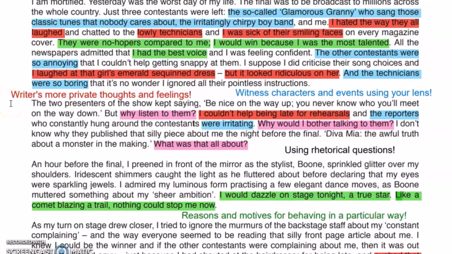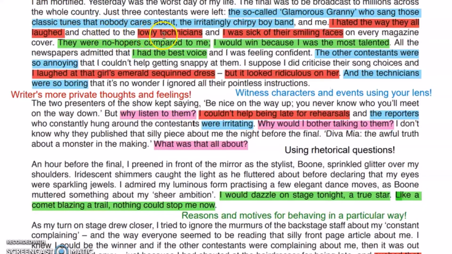Keeping that fact in mind, the very first feature of a diary entry is that we see the writer's more private thoughts and feelings. So here, all the examples that are marked with red come under private thoughts. For example, when we say, I hated the way they all laughed, it means you hate someone. Hate is such a strong feeling, so you can't say it in front of others. So you write it down in your diary that I hated the way people laugh.